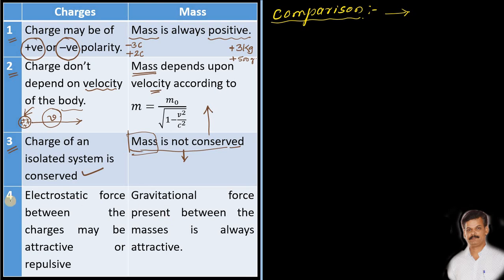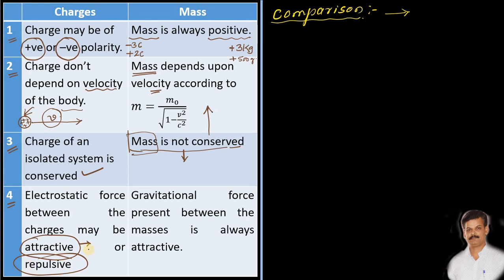Okay? Yes. Now let us understand the fourth and very interesting and important information. The electrostatic force between the charges will be either an attractive type of force or a repulsive type of force. When do you have the attractive type of force? If the unlike charges are brought closer to each other, then there will be the attractive type of force.